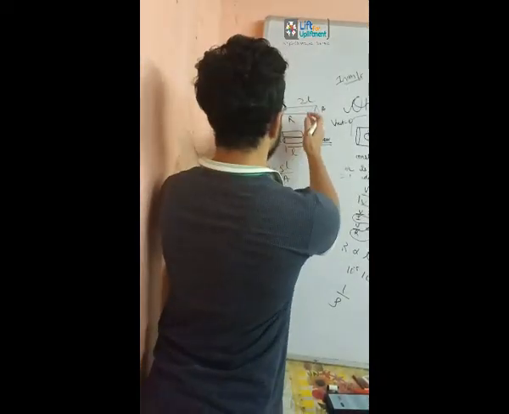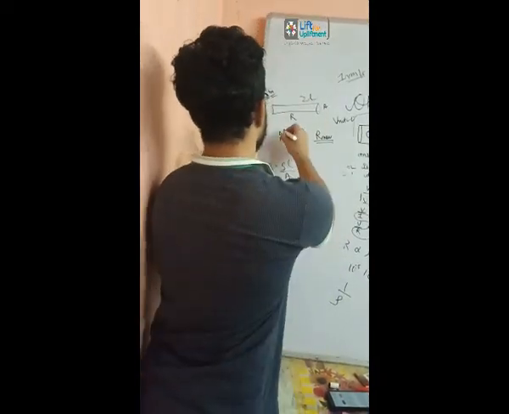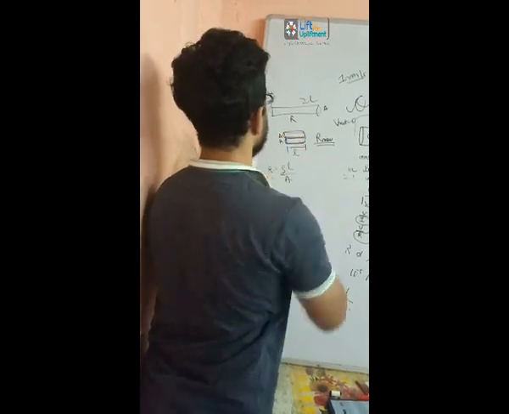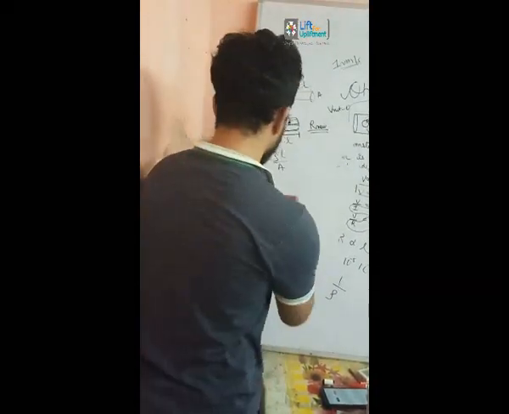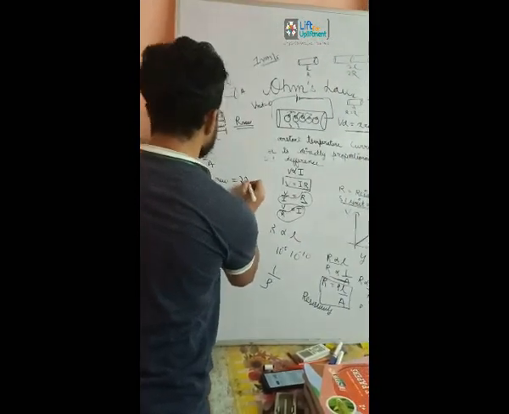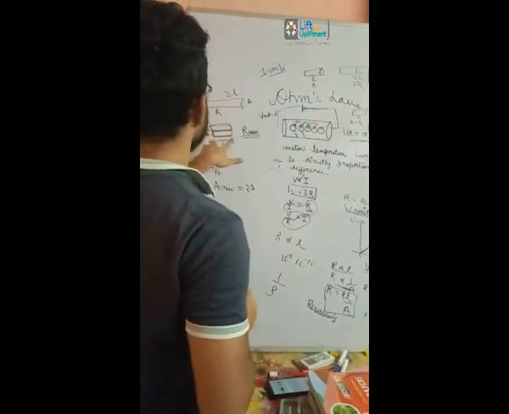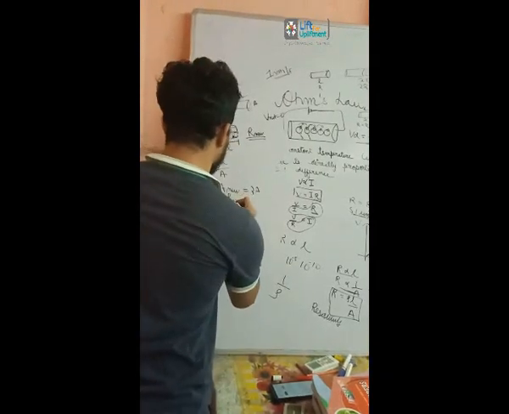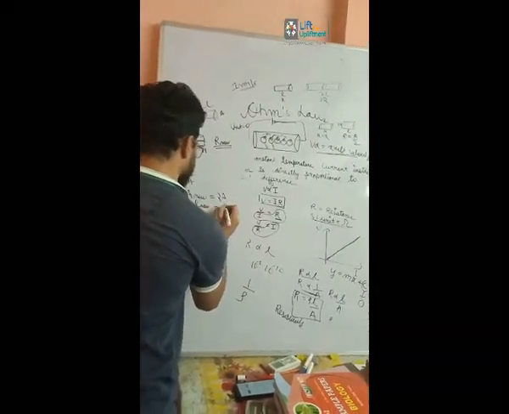As you can see, comparing the initial and final, the total cross-sectional area has doubled. So A new is equal to 2A, and the length has halved. The length new is equal to L by 2.